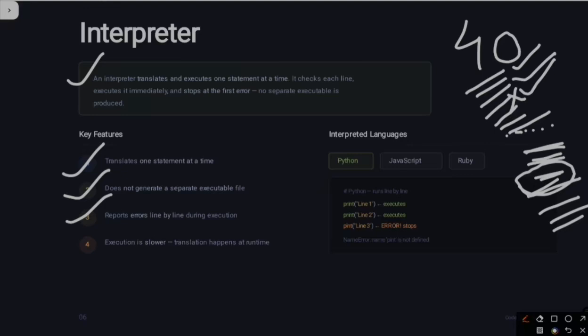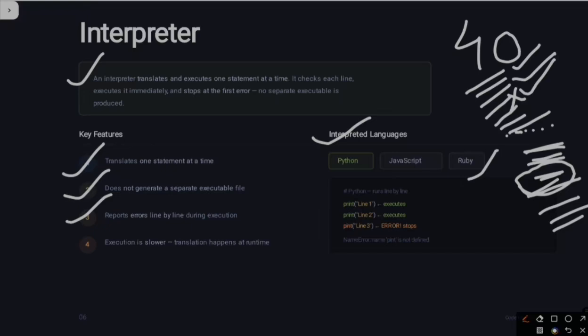Okay. Execution is slow. Translation happens at runtime. Execution is very slow, because if you are doing work line by line, then it needs time, right? So it is a time-taking process, that's why it is slow. And translation happens when you try to run. So what are the languages that use an interpreter? That is Python, JavaScript and Ruby. These languages are used